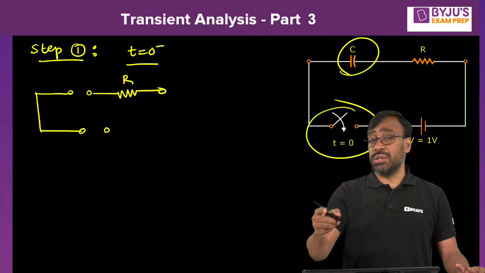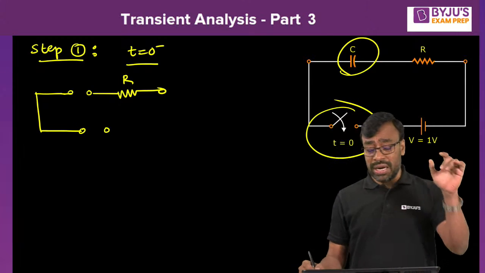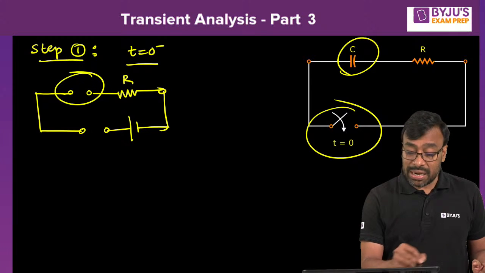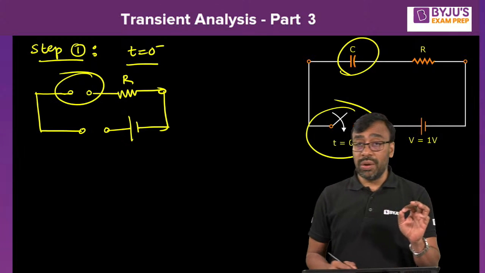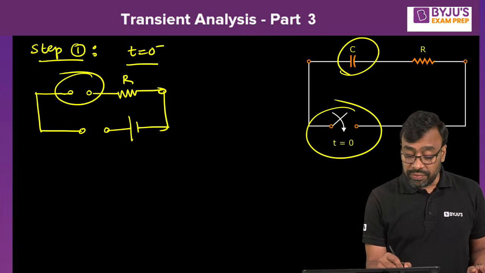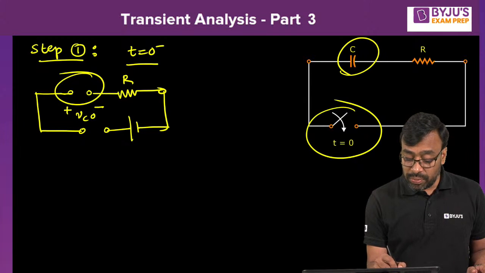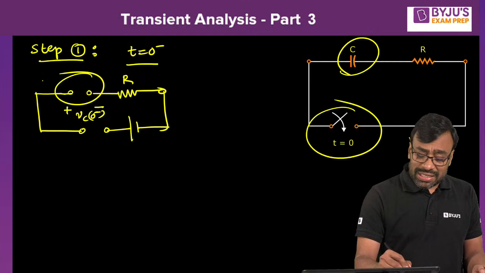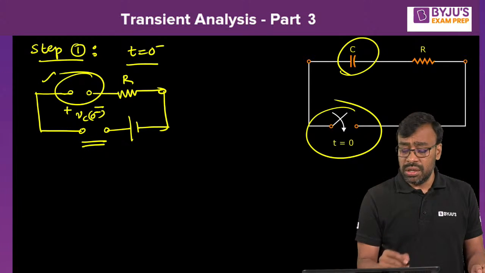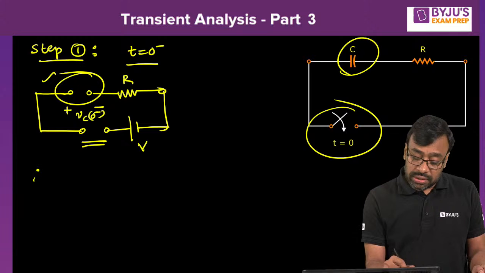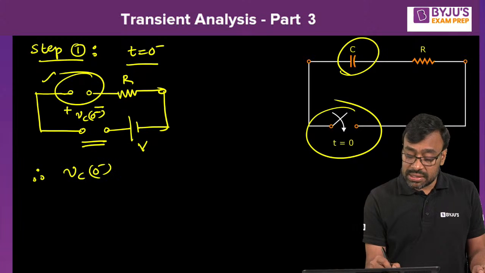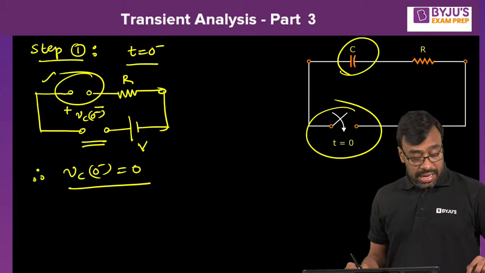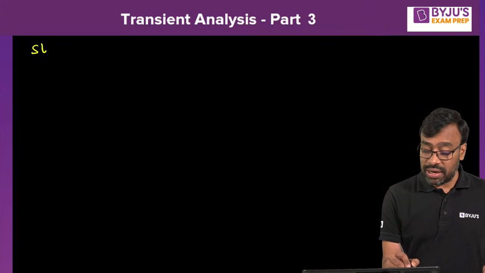You are closing the switch at t equal to 0, so at t equal to 0 minus it is an open condition. I'm highlighting the capacitor. What is the voltage across the capacitor here? We would like to find Vc of 0 minus, based on which we can construct the t equal to 0 plus equivalent. Can you charge this capacitor by keeping an open circuit here? Never, right? Therefore Vc of 0 minus is equal to 0.